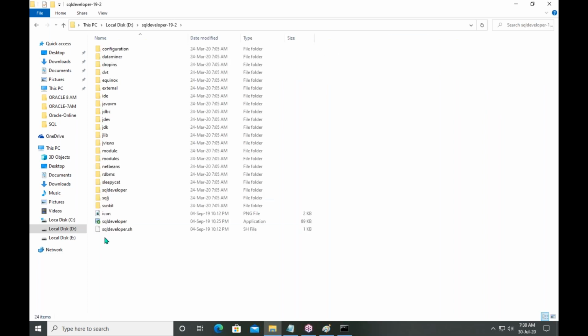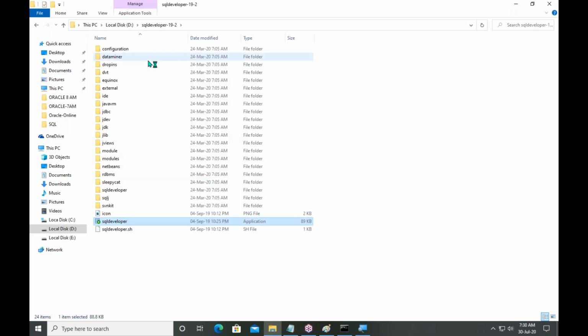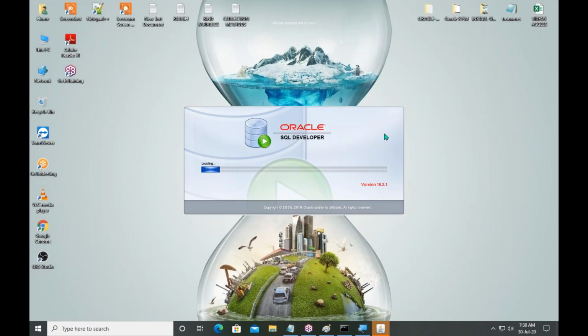Open it, and this is the icon, the setup file. Right click, run as admin. Then SQL Developer was started. It's a GUI application. You can see some graphical icons in this application.